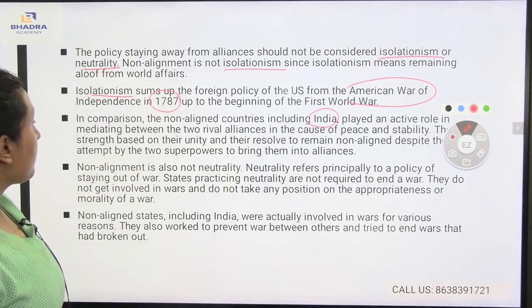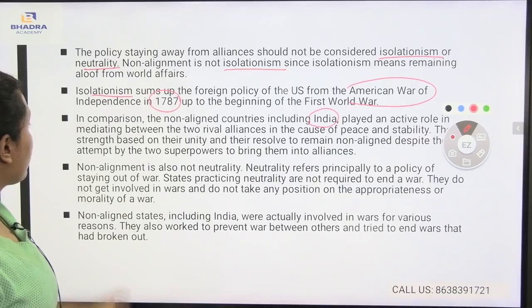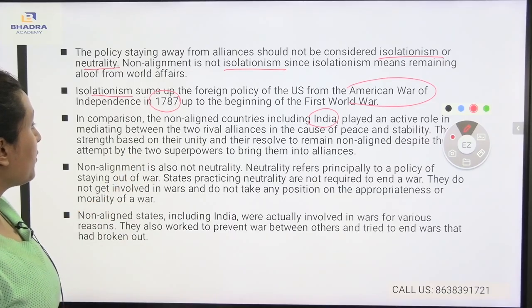The strength was based on their unity and their resolve to remain non-aligned despite the attempt by the two superpowers to bring them into alliances.